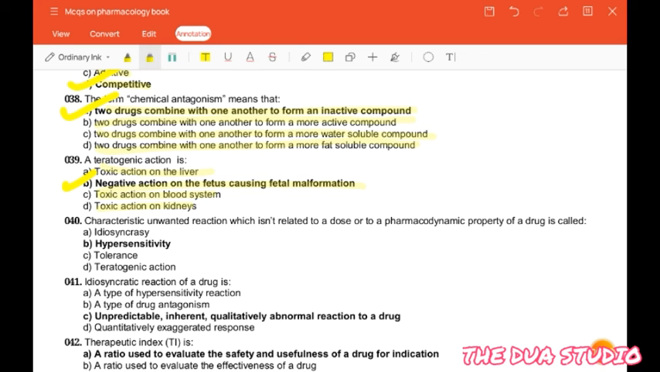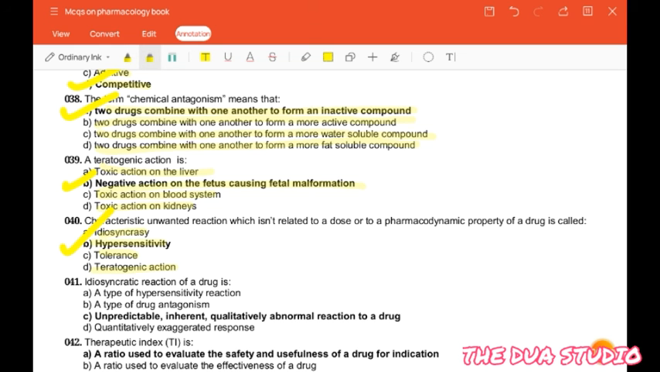The next question is, characteristic unwanted reaction which is not related to a dose or to a pharmacodynamic property of a drug is called idiosyncrasy, hypersensitivity, tolerance, teratogenic action. So the correct answer is hypersensitivity.